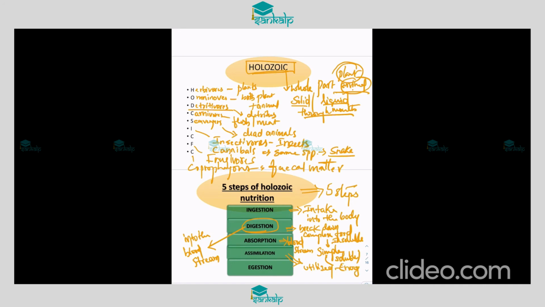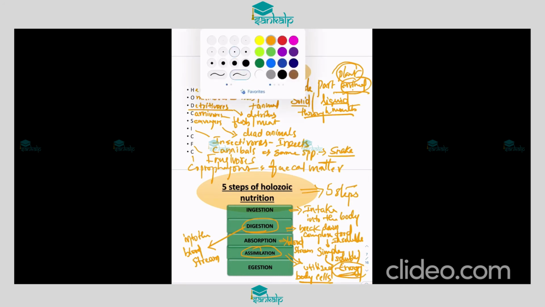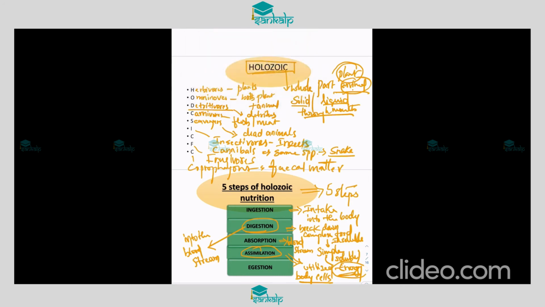That is the major goal of this system, which helps in the assimilation of food. That means absorbed food will be utilized by the body cells, and their energy will be derived. After deriving energy, they use it for growth and development.